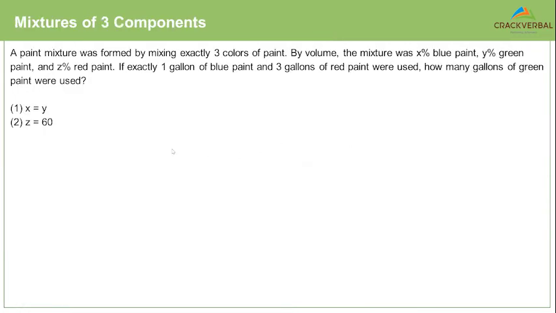Okay, now moving on to the second component, the second segment that I had mentioned about mixtures of three components. When it comes to mixtures of three components, you have to understand that it becomes a weighted average problem. Okay, so a weighted average problem having group 1, group 2, and group 3.